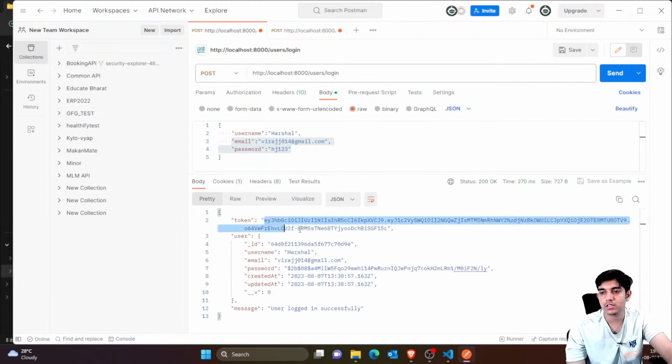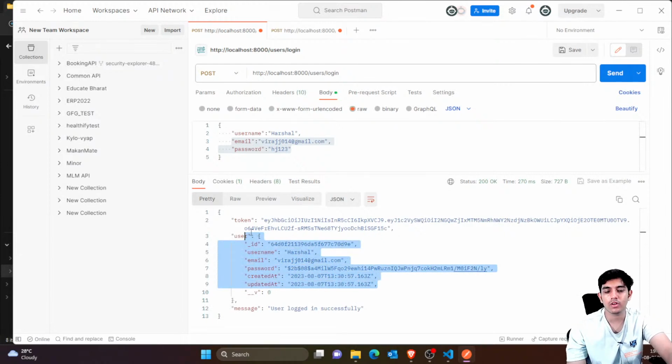Now you can see the user has logged in successfully. So this is the token which we would get, and this is the user data which we would get as a response, and then the message user logged in successfully. This is optional. If you don't want to show this, definitely you can, or else you can show everything except the password fields and things like that. If you want to show the user field, definitely you can, else it's totally fine.